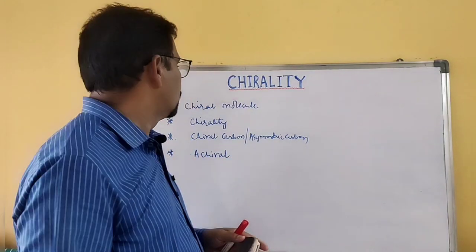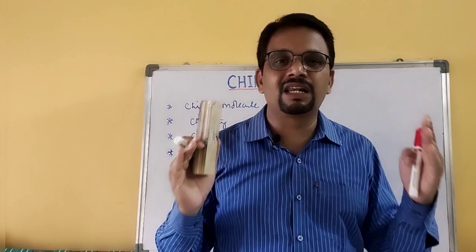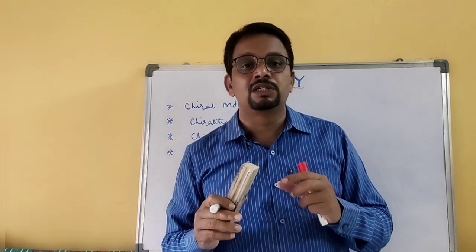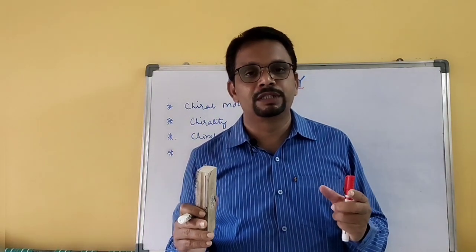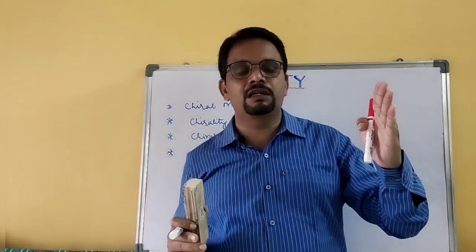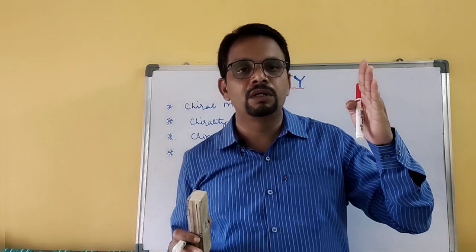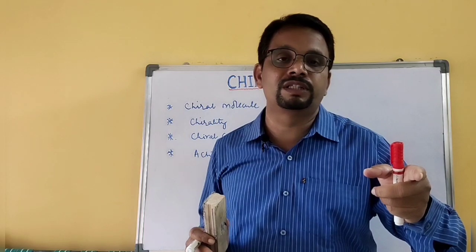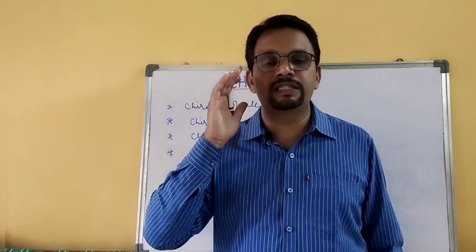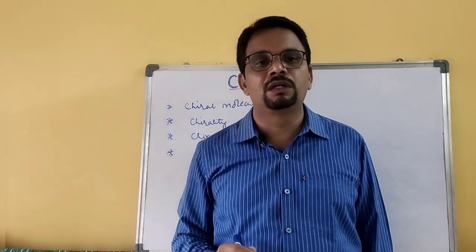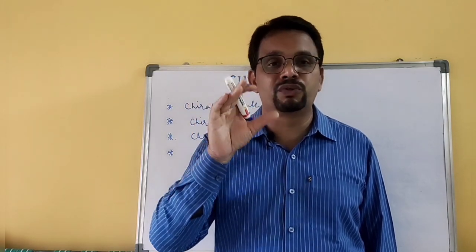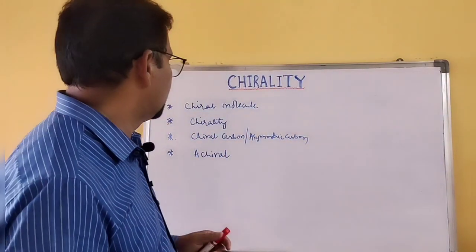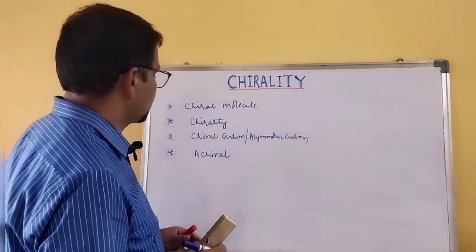The main and only difference between chiral molecule and achiral molecule is superimposability. In a chiral molecule, the mirror images are not superimposable with each other, whereas in an achiral molecule the mirror images are superimposable. That is the difference you need to identify in this explanation.